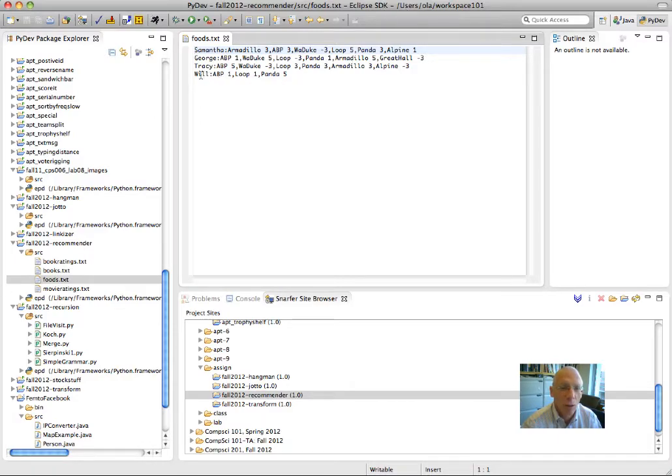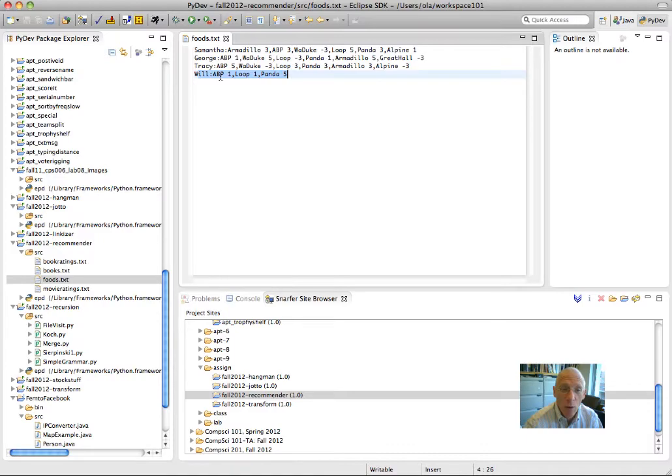So for example, let's look at Will. I'm highlighting on the screen here. Will has rated 3 places, but there are a lot of places he hasn't rated. For example, Alpine, Armadillo, Waduke. So he's going to have at least 6 different ratings. And all the users, all the raters, will have the same number of ratings. So we have to figure out how to make Will have, let's just say it's 6, however many different eating establishments there are. And we have to put those in the same order.